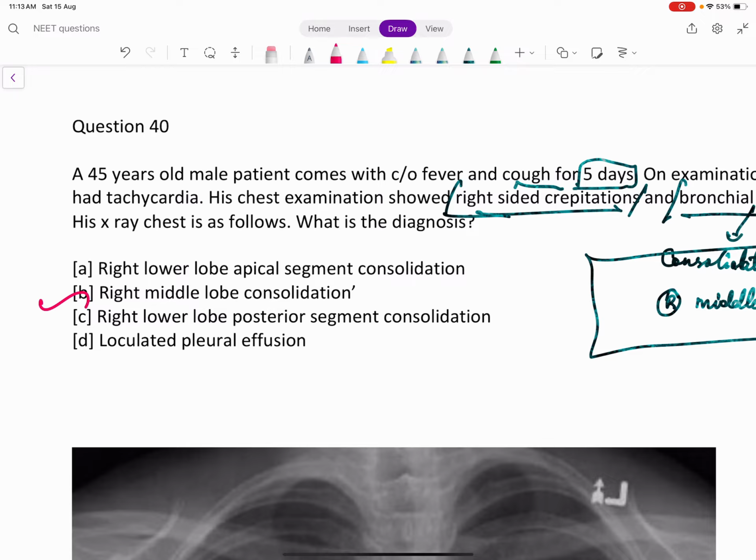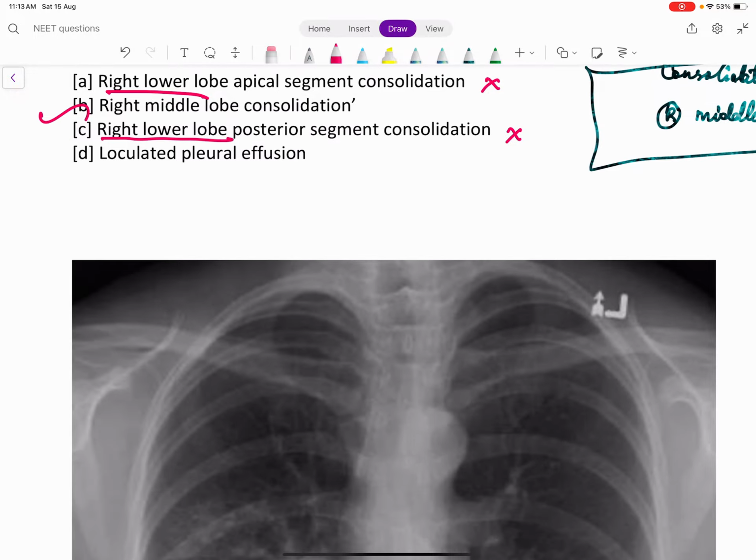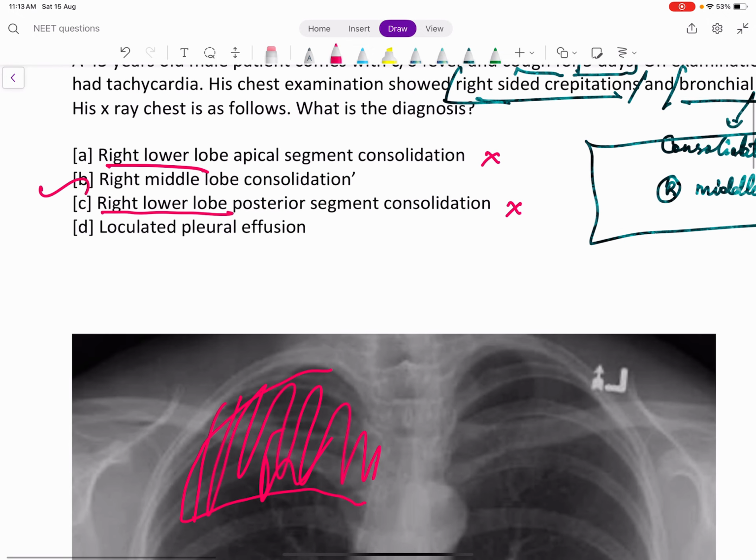Option A is right lower lobe. Option C is also right lower lobe. So those two are excluded. Only when lower lobe is the doubt will we discuss the apical or posterior segment. In X-ray, it is difficult to say the segment. So at least remember this one. How will an upper lobe opacity look? Upper lobe is close to the trachea. So an upper lobe consolidation will obliterate the trachea. Right? So you should remember the silhouette sign and how to make a diagnosis.